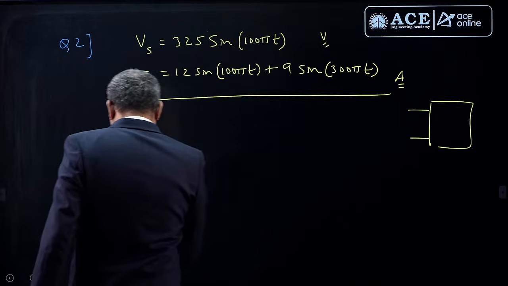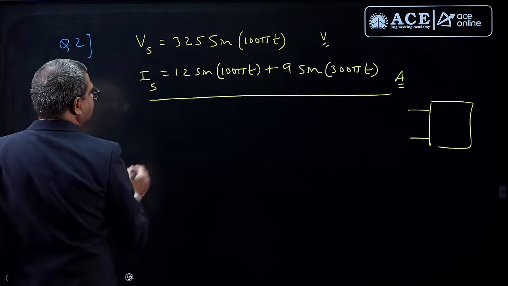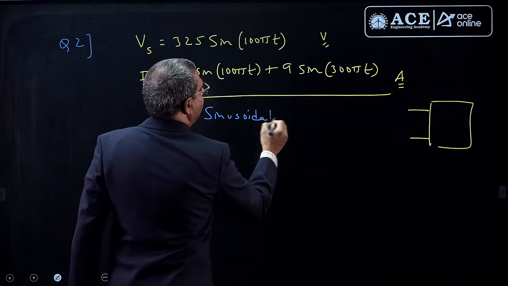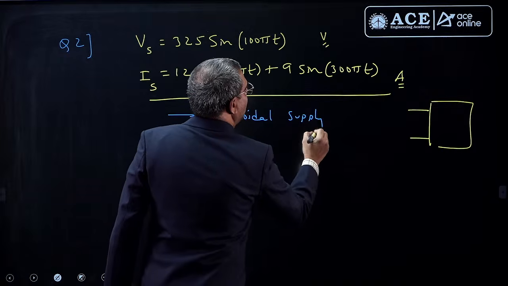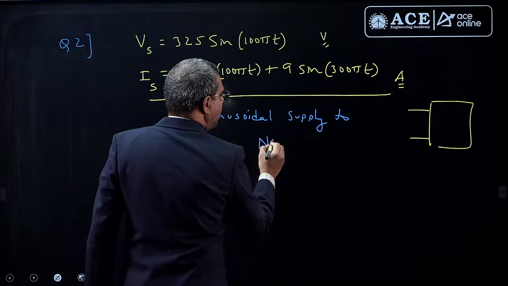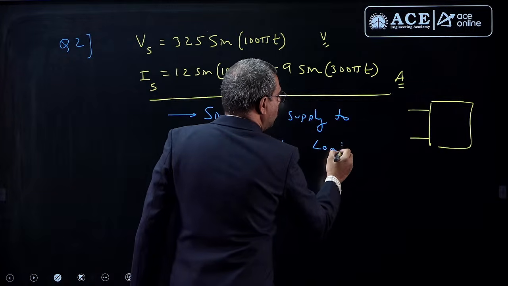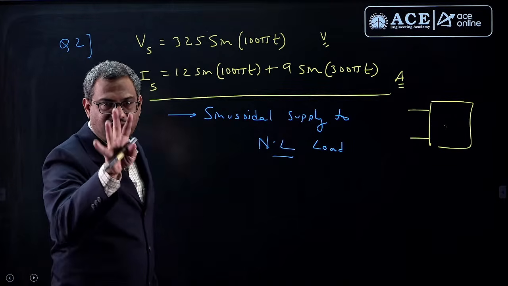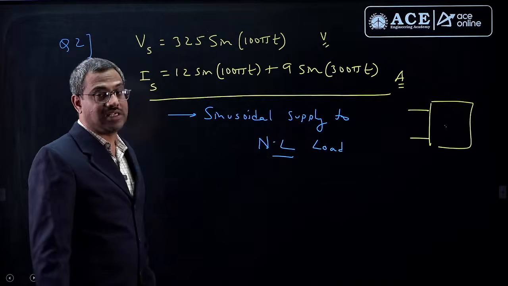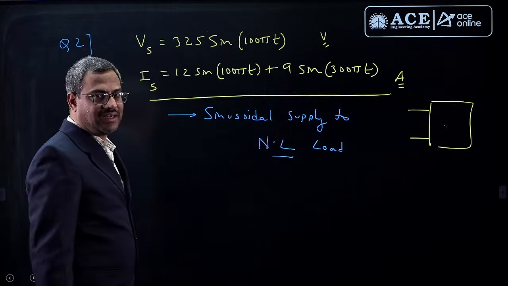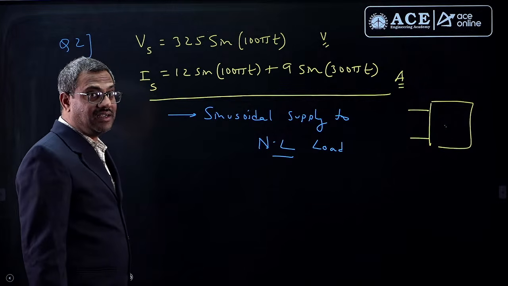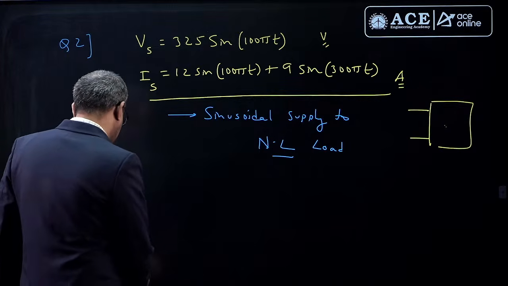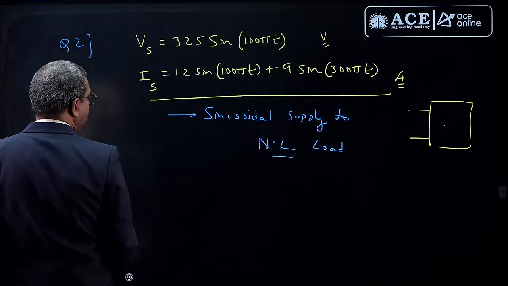So this case comes under sinusoidal supply to non-linear load. Non-linear load means I am sure in this box of load there are diodes or thyristors or MOSFETs, something like that. Now here you know how to calculate the power factor. There we have the concept of current distortion factor times fundamental power factor. The other classical way is to directly go by P by S.